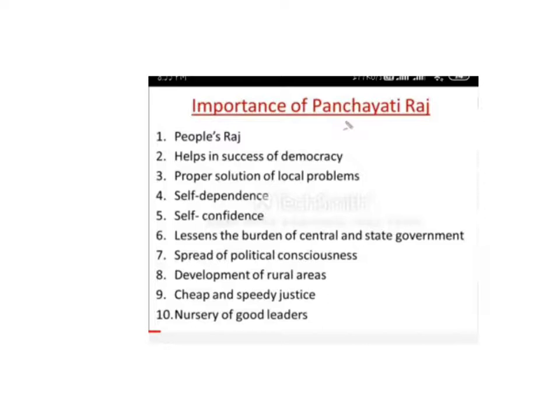They don't need any money, they don't need any compensation, or any big lawyer or anything else to get justice, but they go, discuss their problem and get the justice or the solution to their problems. Nursery of good leaders. It's called a nursery of good leaders. What? Panchayat Raj system. Because here good leaders are trained, very much good leaders are trained so that they can get trained for the big opportunities.